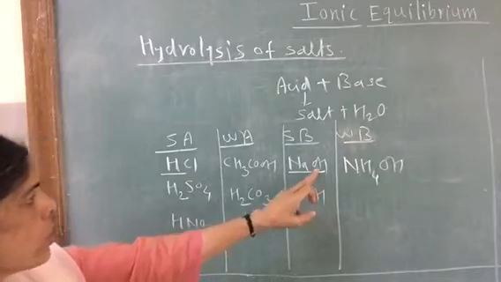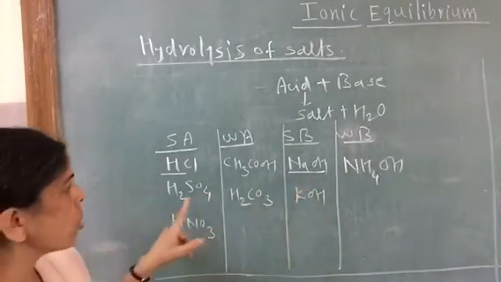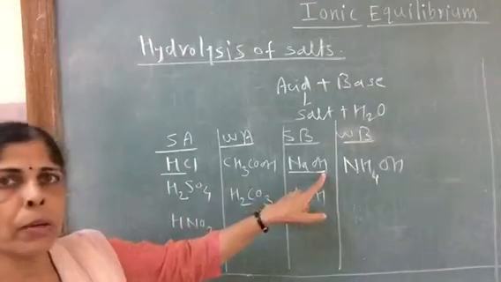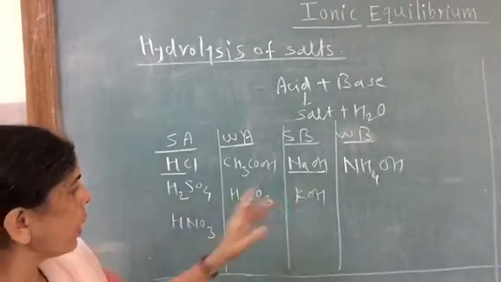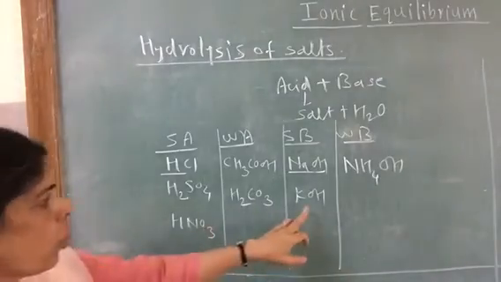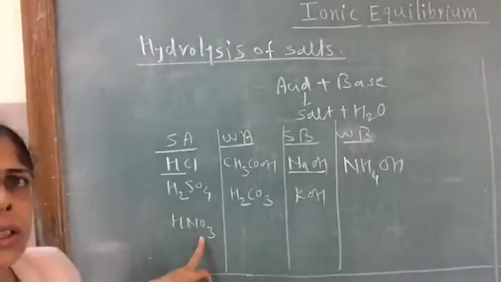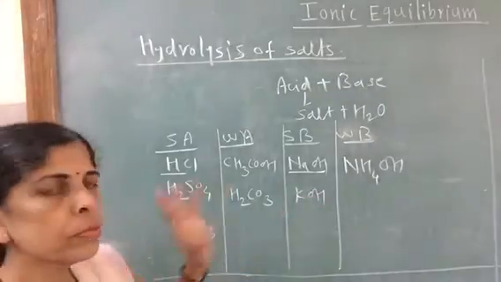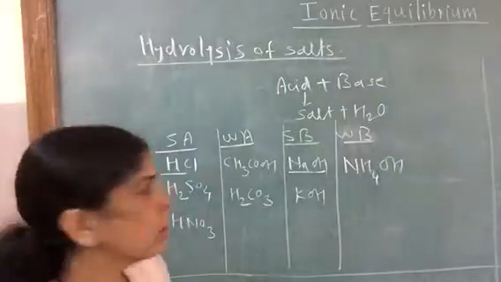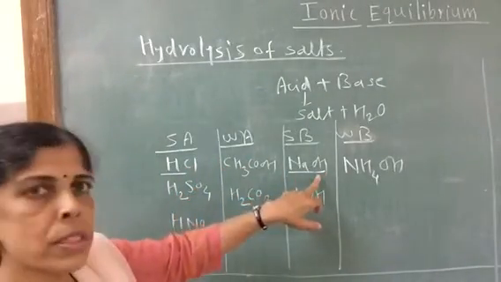The salt formed is Na2SO4 and water will be the byproduct. We can have HNO3 and KOH, they react with each other to form KNO3, which is the salt, and water is the byproduct.